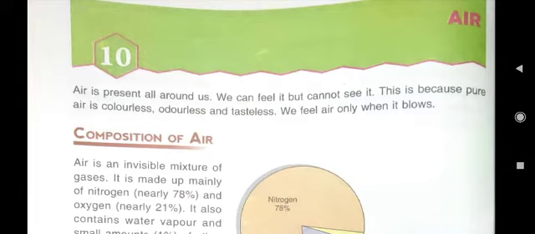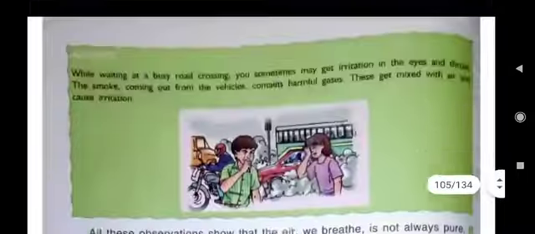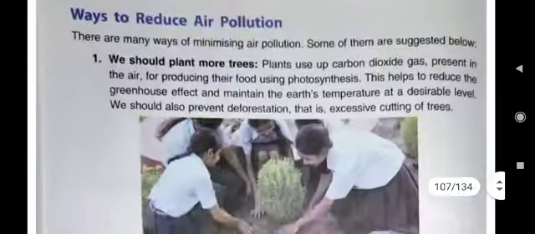We were reading lesson number 10, that was air. Already in my previous class, I have told you the answers of A, B and C parts. So today it's time to read the answers of D part. And in D part questions, first question you see, here it is written,